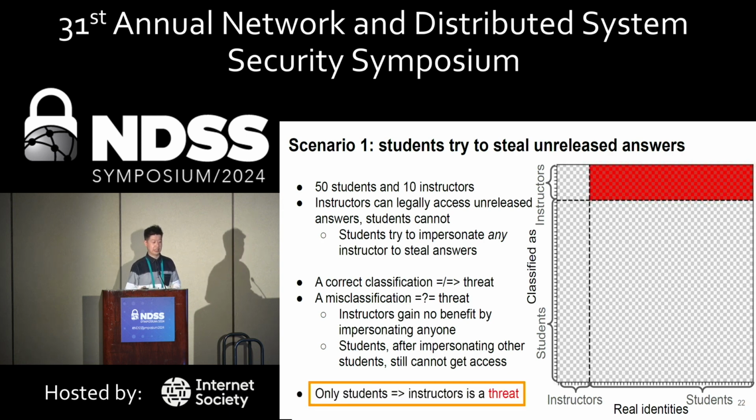If you look at the rectangular red region on the top right, this is what we consider a threat. Only students impersonating instructors is a threat. Only students impersonating instructors can give them access to these unreleased answers.